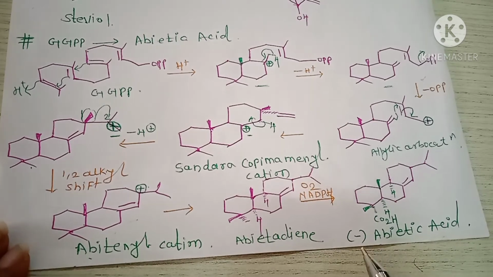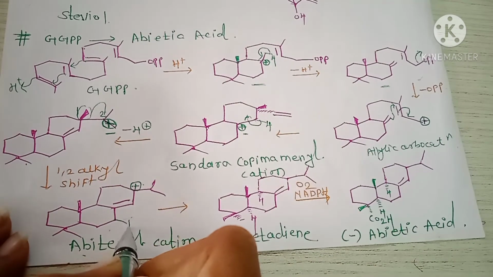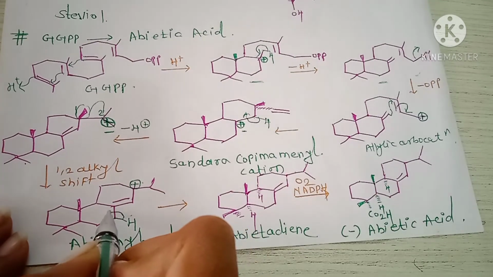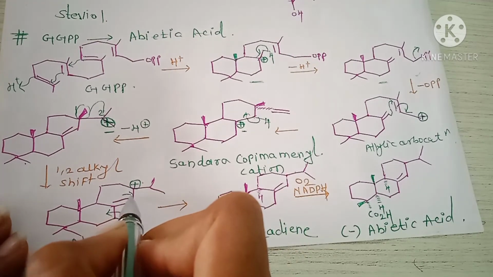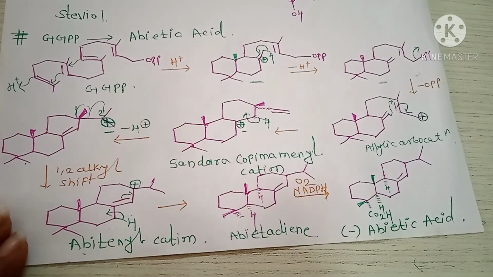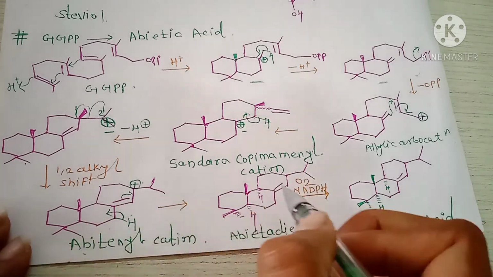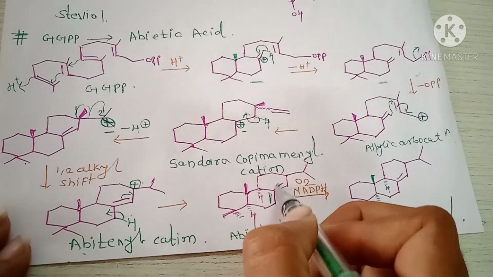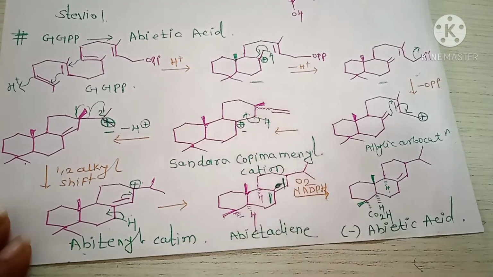Next, loss of this proton, this bond shifted here and this bond shifted here and stabilize the carbocation and the formation of a structure like this. Okay.